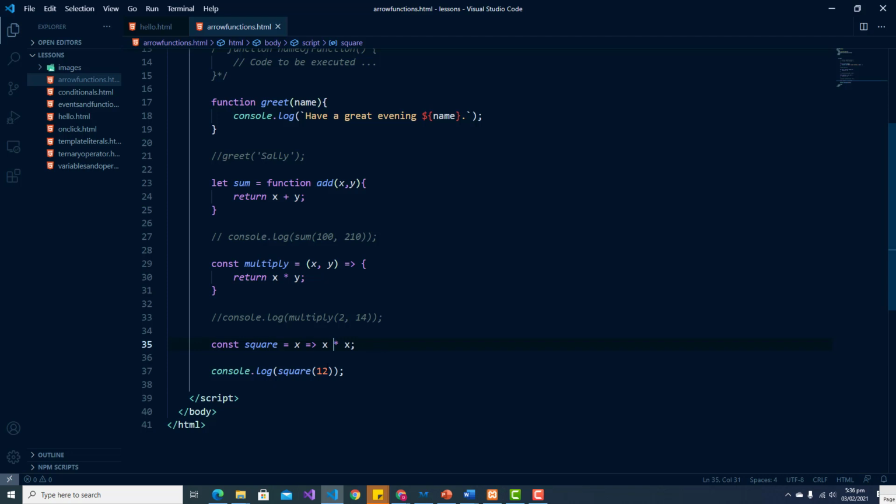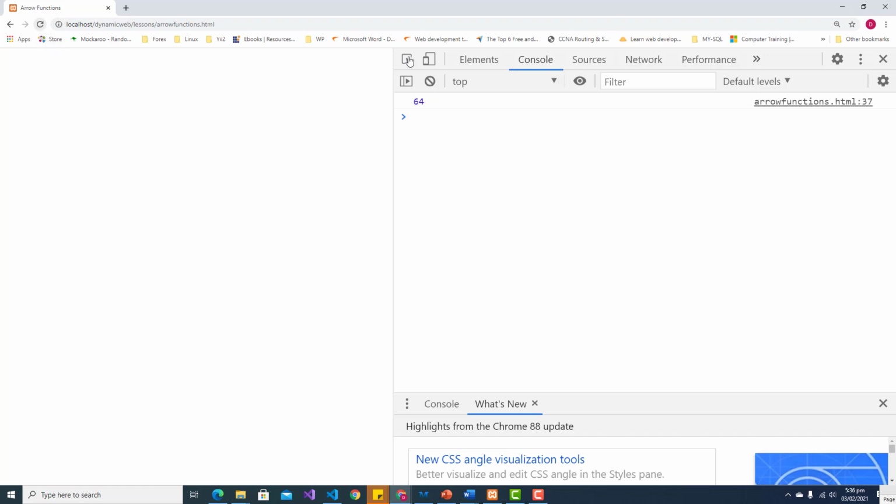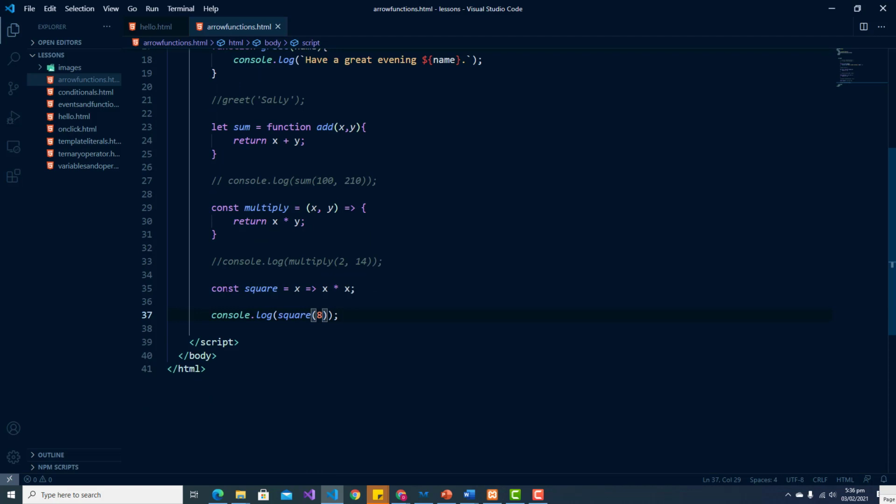So let's refresh and let us do 8 and refresh, and we get 64. All right, so this is even more concise and more neat than it was before. In the case that there are no parameters, just an empty set of parentheses are required with an arrow function.